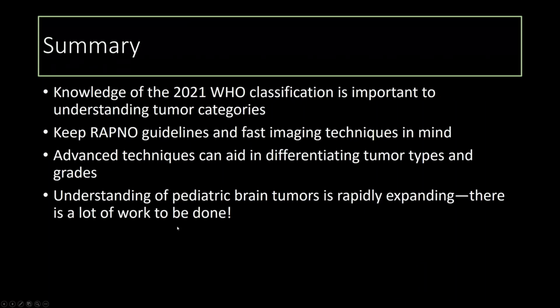So in summary, I think that knowledge of the 2021 WHO classification is important to understanding the tumor categories and tumor molecular subtypes. Keep RAPNO guidelines and fast imaging techniques in mind when you're imaging these pediatric patients. Advanced techniques can aid in differentiating tumor types. And understanding of pediatric brain tumors is rapidly evolving and expanding, so there's a lot of work to be done.